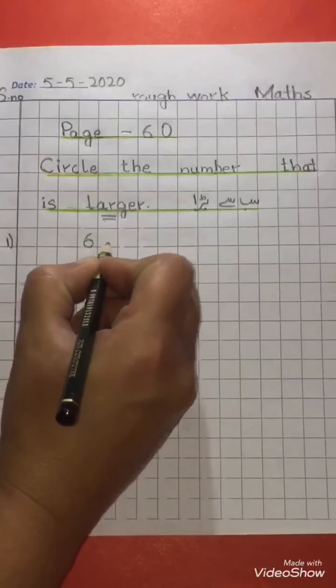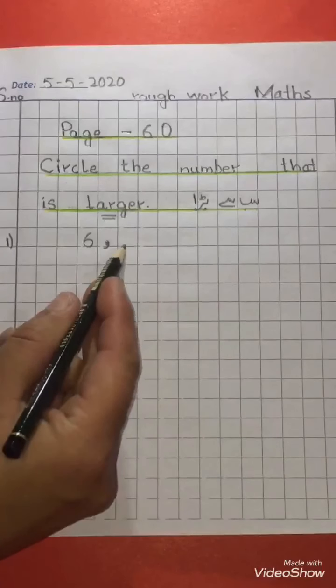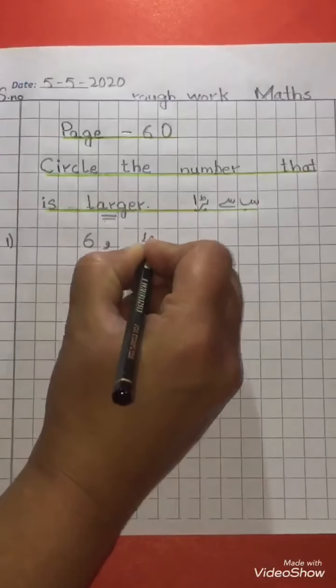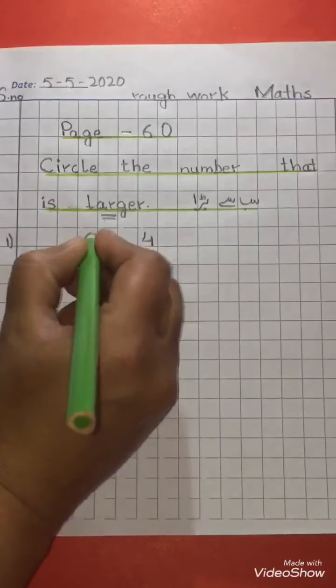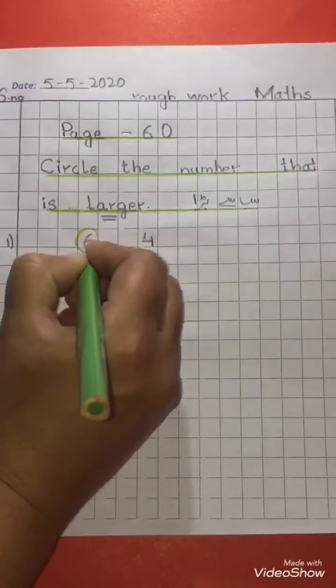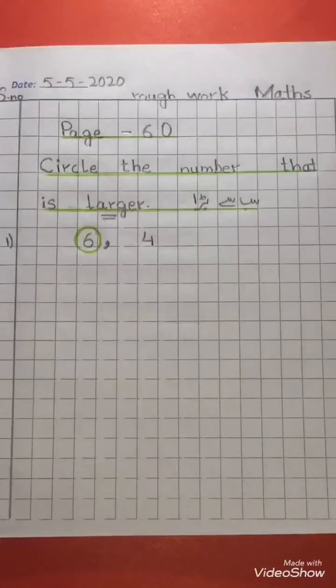After 6, write comma. After comma, leave one block and write number 4. Students, in 6 and 4, which number is larger? 6 is the larger number. So we will encircle number 6 with the help of color like this, because 6 is the larger number.